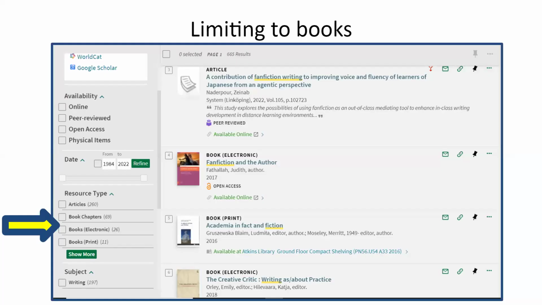So to limit it to books, over on the left where my arrow is, you can narrow it down by the resource type. If you are at home and you don't have time to come into the library to grab a print book, you can narrow it just to ebooks. A lot of our newer items coming in are in ebook format. If you want everything, you can select everything. Or if you're in the library and you prefer to read print and you want some print books that day, you can narrow it down to print books.